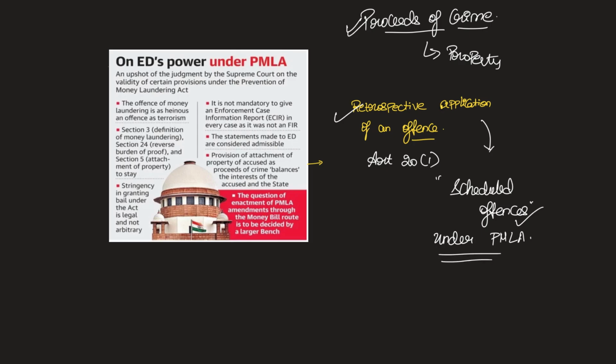When more and more offenses were added to this, it gave a scope for ED to apply the law retrospectively. For example, an offense X, which is not defined in the scheduled offenses, was added later through a legislative route, and then Enforcement Directorate applied that law on a person accused of getting a property through this illegal activity. But the petitioners argued that according to Article 20 Clause 1, this kind of retrospective reading of the law is violative of the fundamental right. What did the court say on this issue?